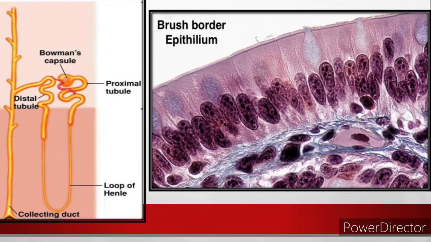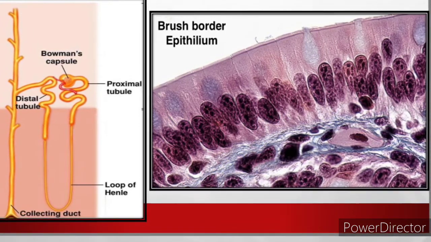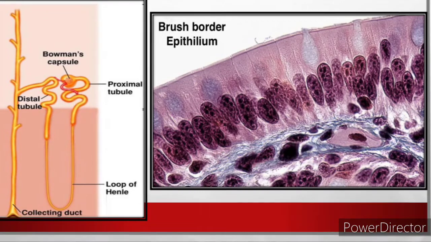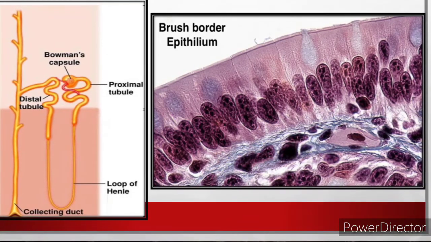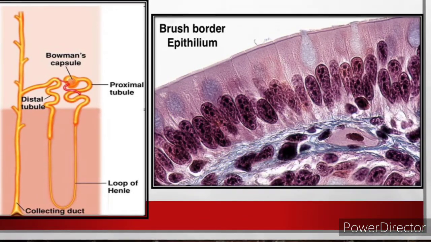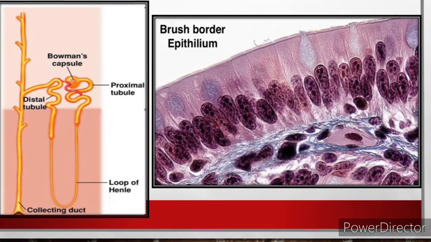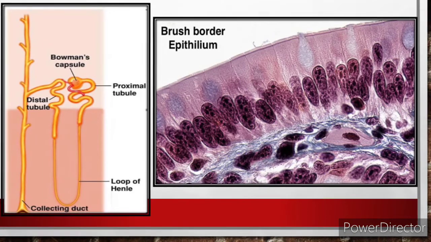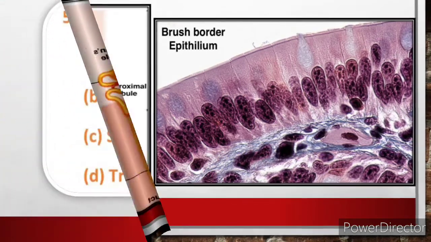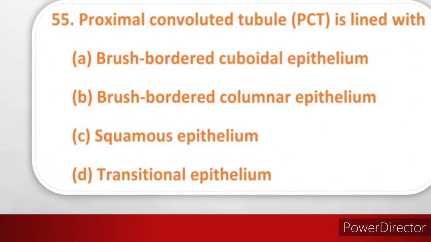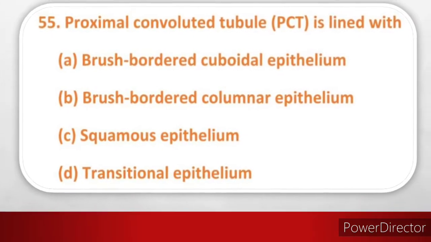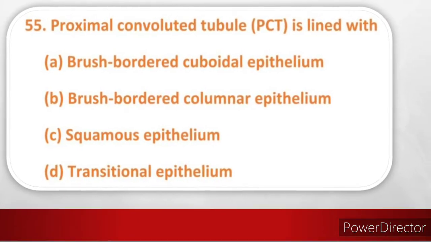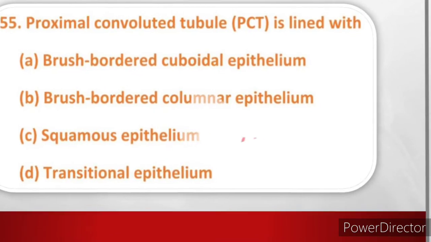So here the PCT is a part of renal tubule. It consists of cuboidal epithelial cells having microvilli. Because of that, PCT is lined by brush bordered cuboidal epithelium. The name was given because of the presence of microvilli in the cuboidal epithelial cells. So the correct option is A, brush bordered cuboidal epithelium.